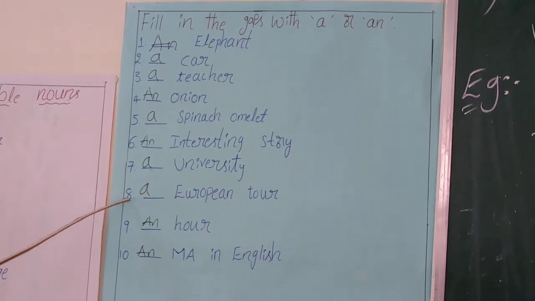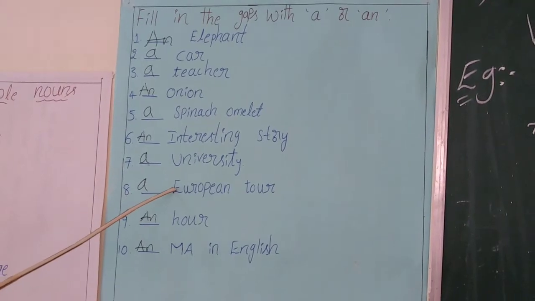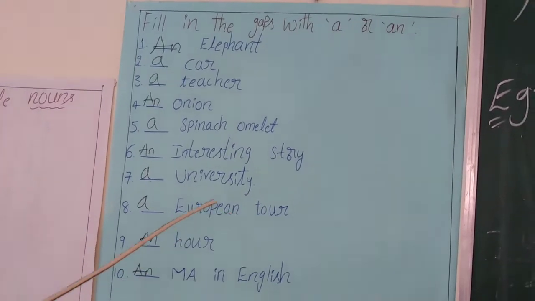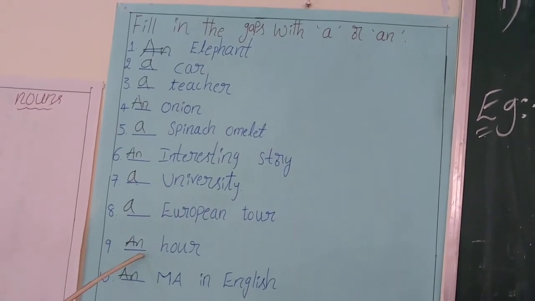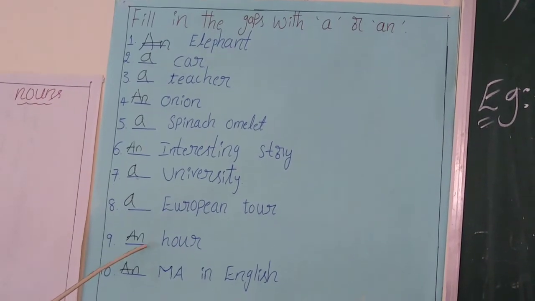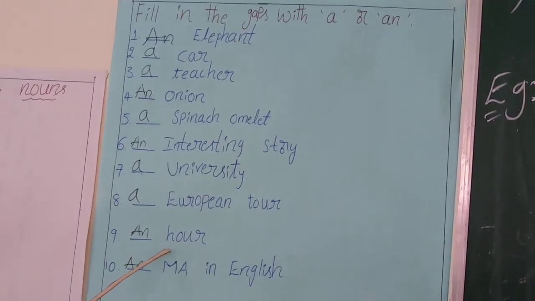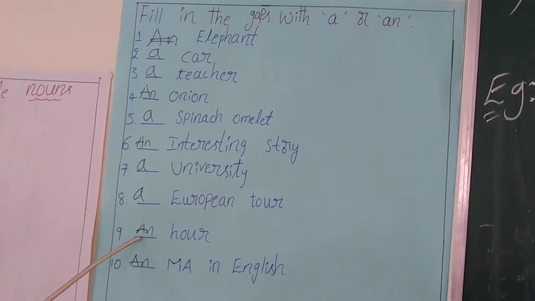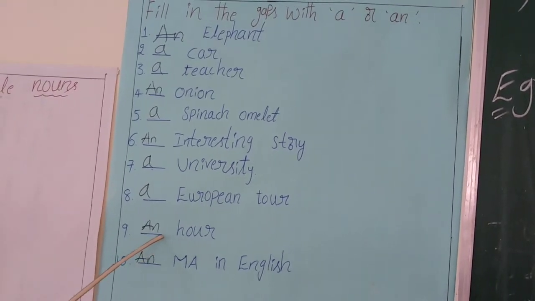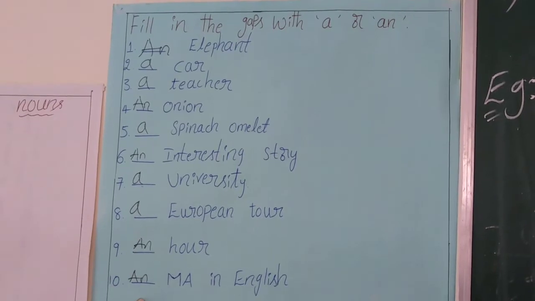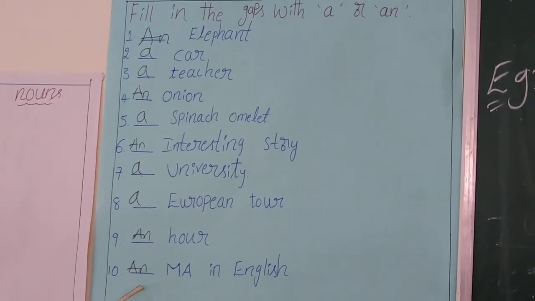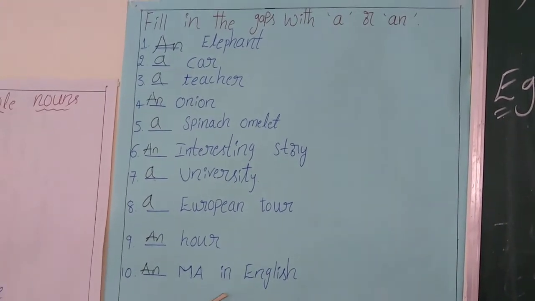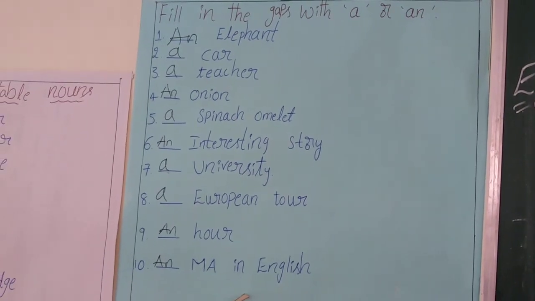Number 8 is similar. The word starts with a ya sound, so a European tour. In number 9, the spelling has an H at the start, but that H is silent. We don't say hour with an H sound, we say our. In the same way, in number 10, we say MA. M starts with an E sound, which is again a vowel sound. So, an MA in English.